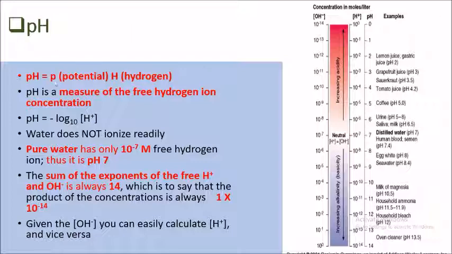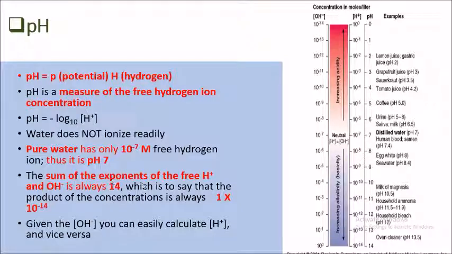pH itself actually refers to potential hydrogen. It measures the free hydrogen ion concentration, and we read it as the negative log 10 of the hydrogen ion concentration. Water does not ionize readily. So normally pure water will have 10 to the power of negative 7 molar free hydrogen ions. Thus it is called pH 7.